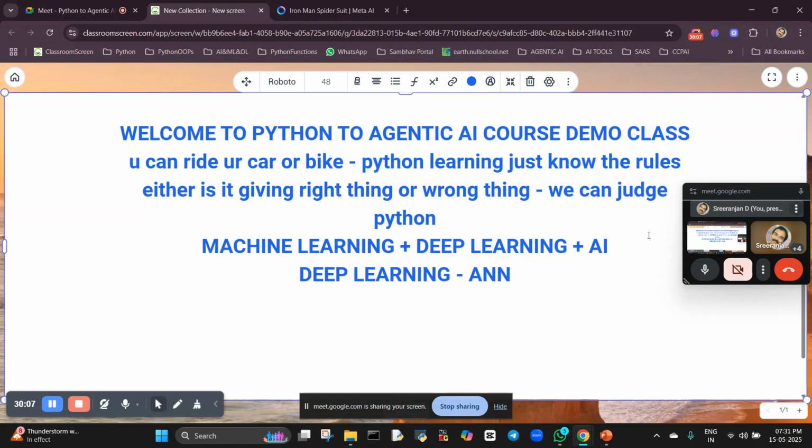ChatGPT will give you only one perfect answer, whereas if you search using a keyword in Google, what will happen? It will give so many results, isn't it?